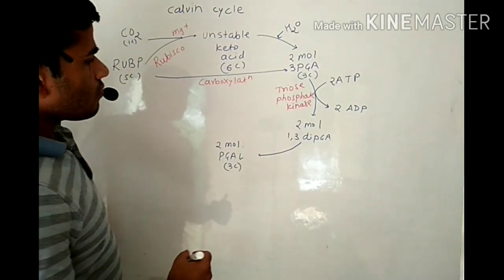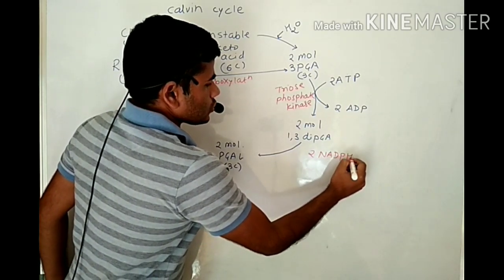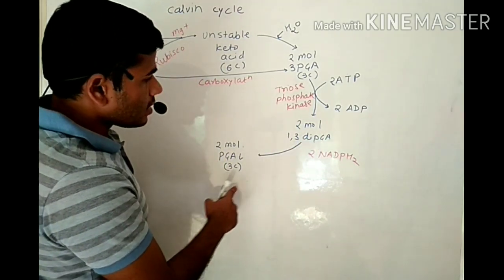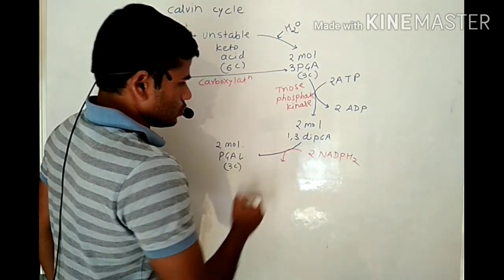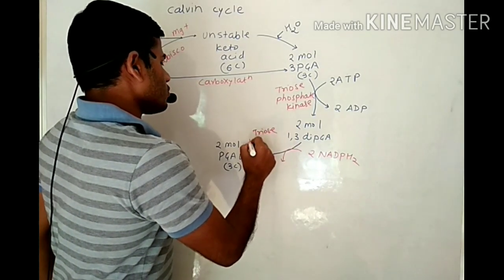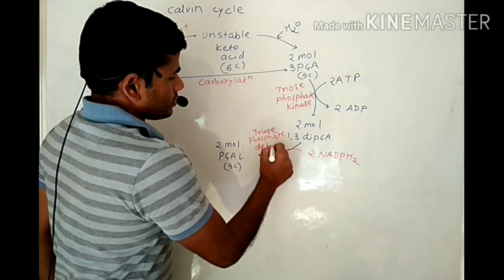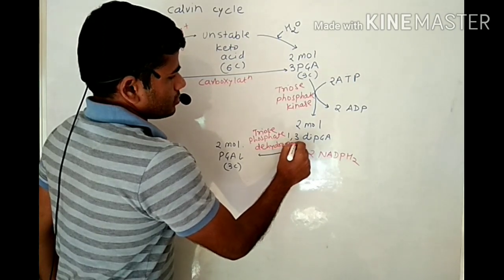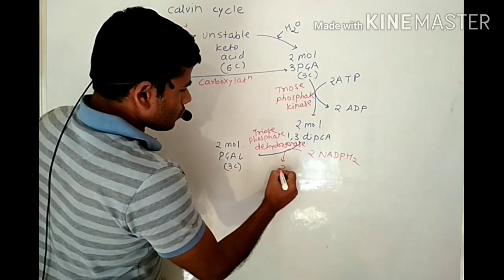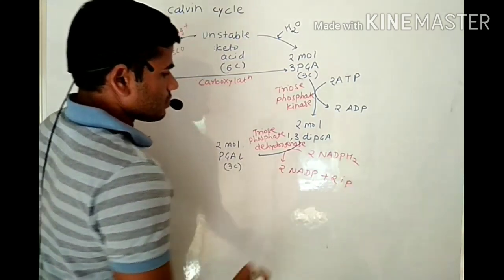Okay, with the help of assimilatory power, that is NADPH2, 2 molecules of 1,3-diphosphoglyceric acid convert into 2 molecules of phosphoglyceraldehyde with the help of 2 molecules of NADPH2 and enzyme triose phosphate dehydrogenase, and we get 2 molecules of phosphoglyceraldehyde, 2 molecules of NADP plus and 2 molecules of inorganic phosphate.